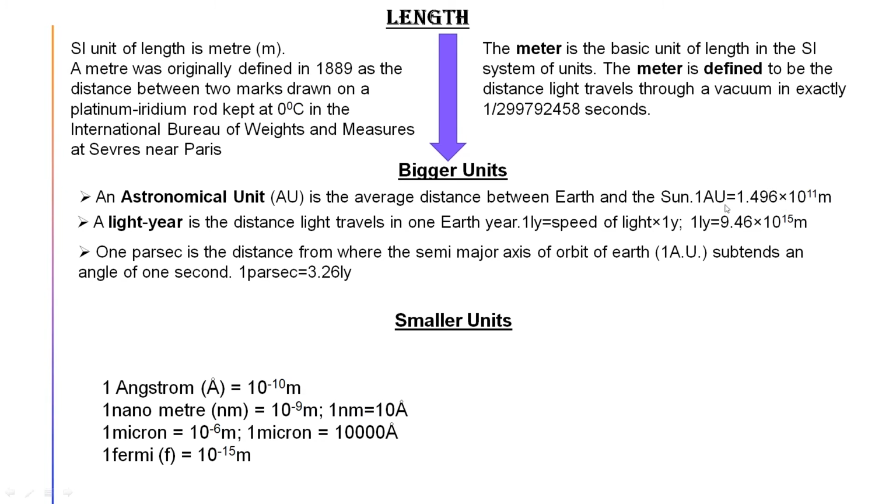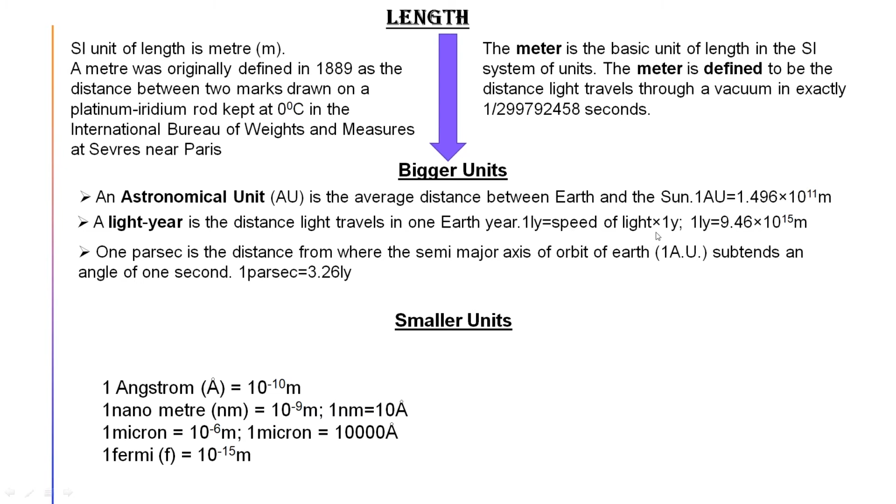Next one is very common, that is light year. The distance light travels in 1 year. 1 Earth year means the year calculated by us, that is 365 days. So how much distance light travels in 365 days, that will be 1 light year. So 1 light year equals the speed of light into 1 year.